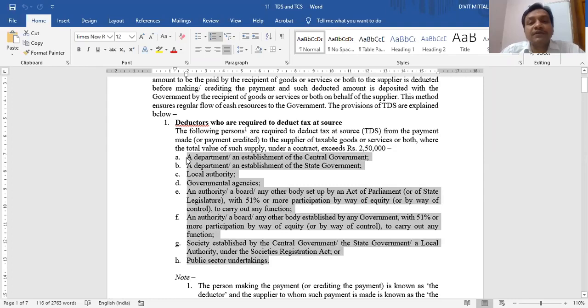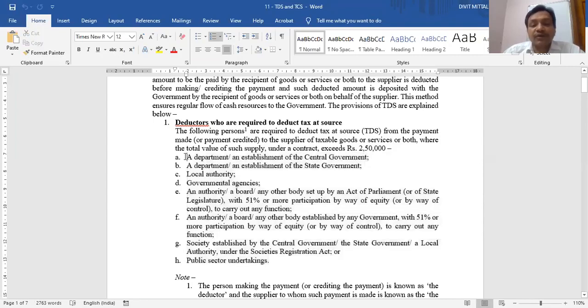Now if as an individual, tomorrow I go to any showroom and purchase goods worth 3 lakh rupees, though my value of supply exceeds 2,50,000, I will not be required to deduct tax at source, because not every purchaser is required to deduct tax at source even if the total value exceeds 2,50,000. Only these purchasers are required to deduct tax at source if the total value of supply exceeds 2,50,000. So you have to learn these.